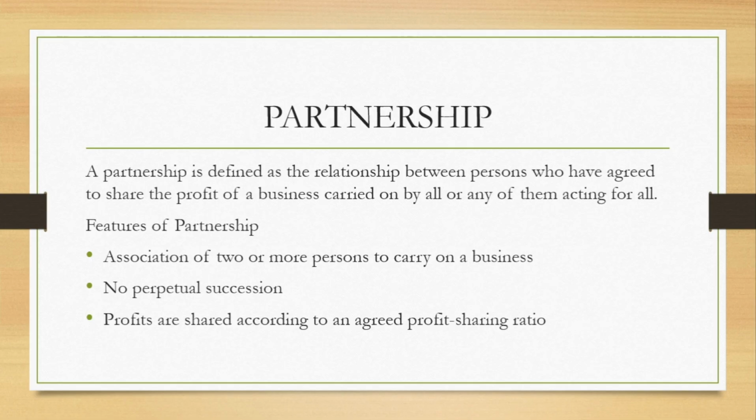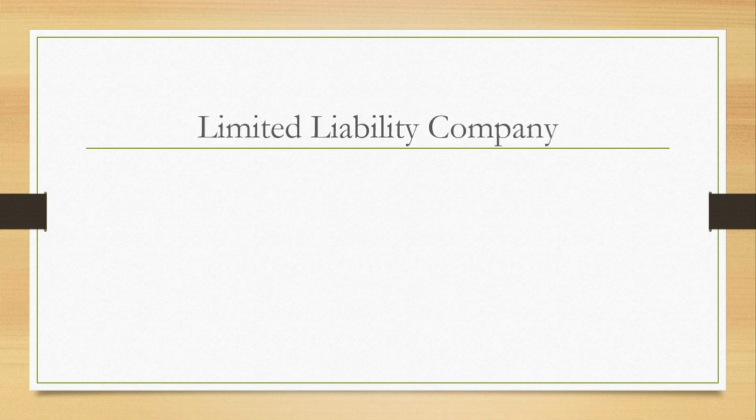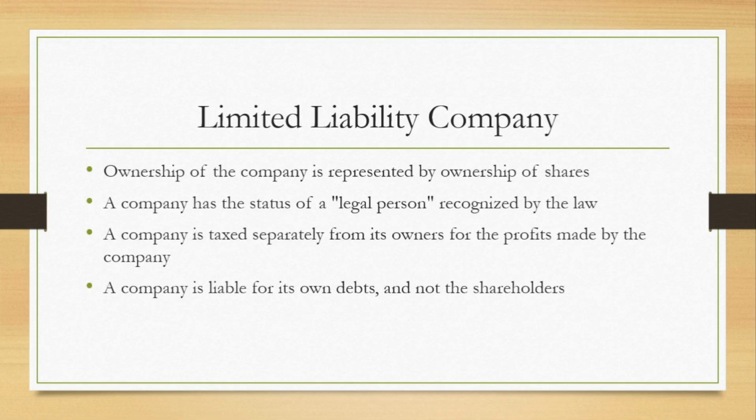Then profits are shared according to an agreed profit sharing ratio. There's an agreed profit sharing ratio for profits to be shared. And there are many other features, but because of time, we won't be able to take them all. Let's quickly go into limited liability company. Now, in limited liability company, ownership of the company is represented by ownership of shares. We have a lot of companies. We have Dangote PLC, we have a lot of companies, you can name them. And the ownership of this company is represented by the ownership of shares, unlike partnership, unlike sole proprietorship.